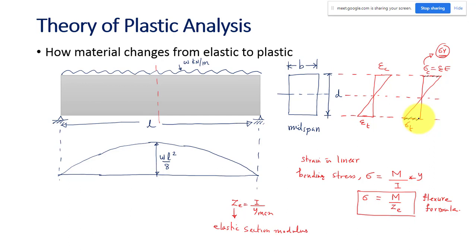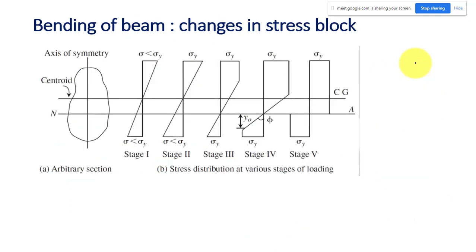In the elastic analysis, only one fiber, the extreme fiber, will have the maximum yield strength. All the remaining fibers, you can see, have stress much lesser than the yield strength. So this is the limiting condition for the elastic analysis. Now we will see how the stress block is going to change when the material is moving from elastic to plastic.